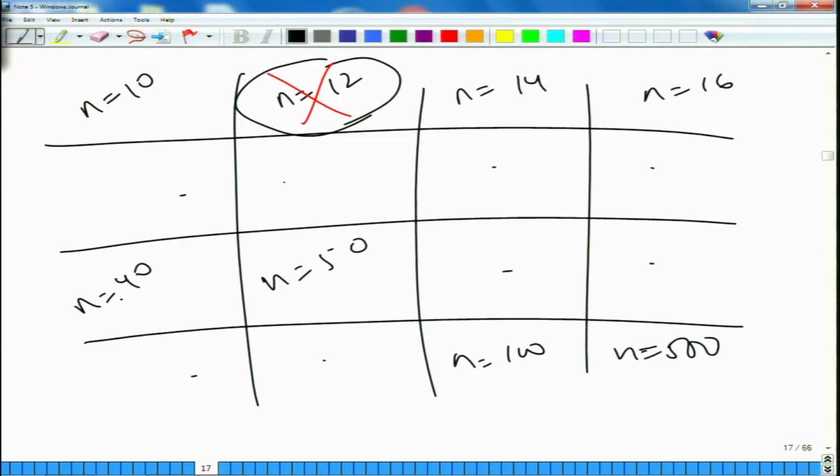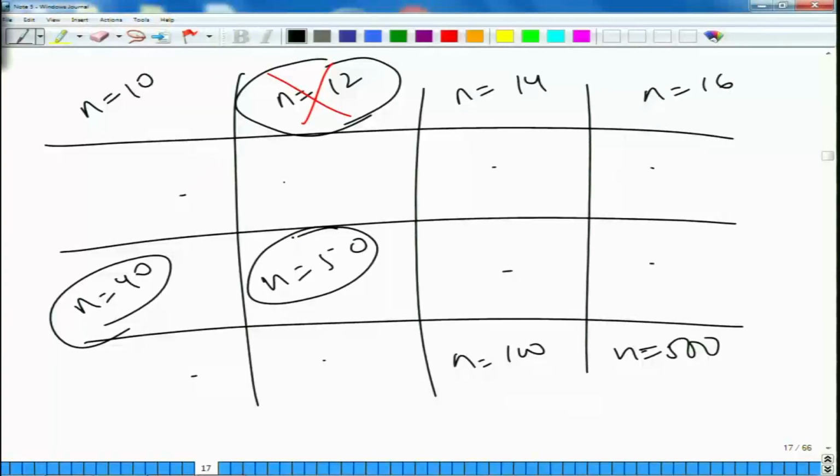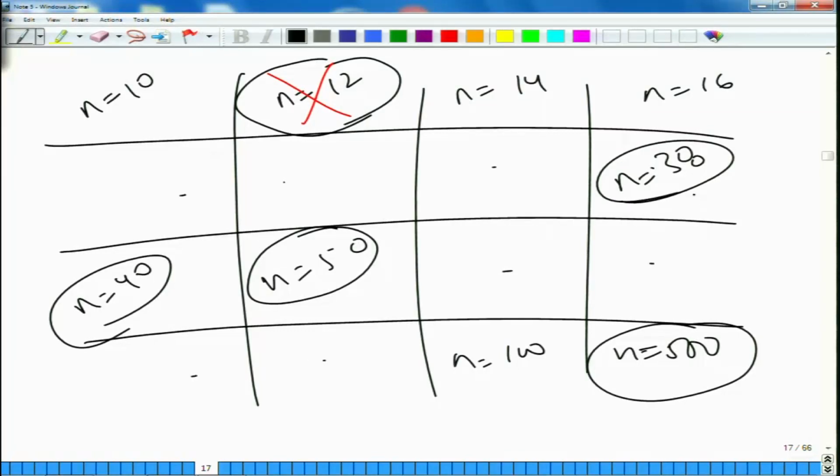Then we also looked at some other populations. We looked at a population of size 40. So, we had 40 individuals on top of a mountain, and this population was also separated from all the other surrounding populations, and let's say this population is able to survive for, say, 20 generations, and even after 20 generations this population is surviving. And same with the case of the 50 individual population or 500 individual population. So, in the case of, say, a 38 individual population, this population survived for, say, 20 generations, and after that this population became extinct.